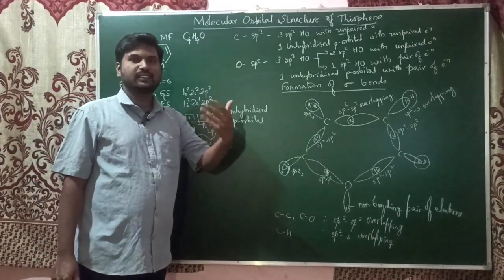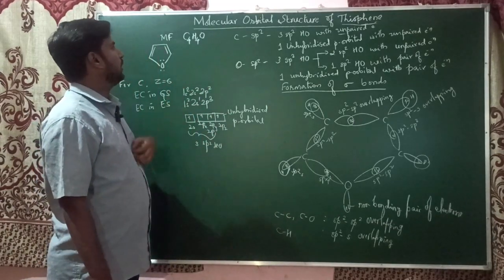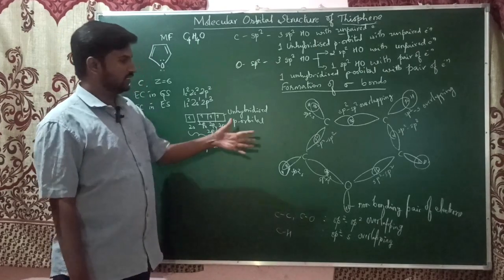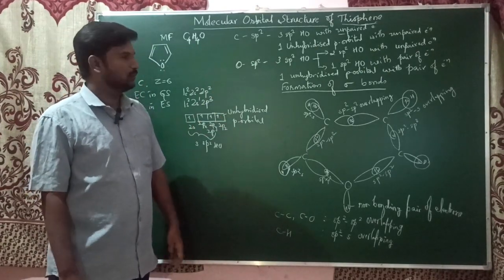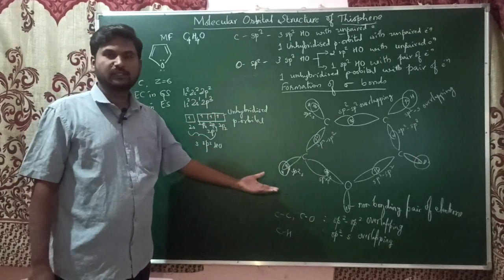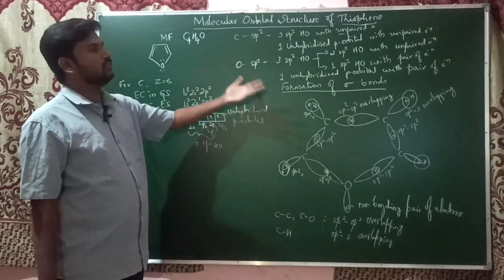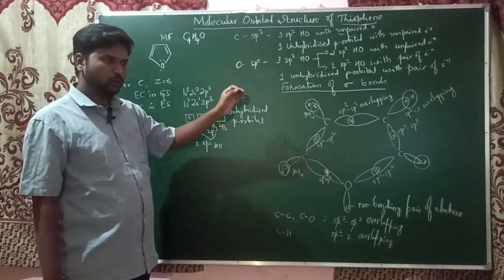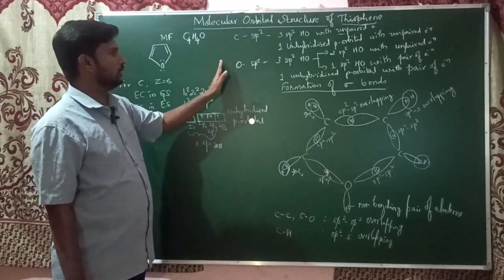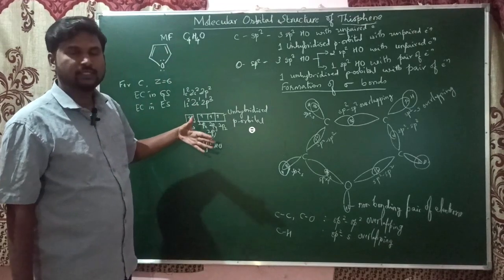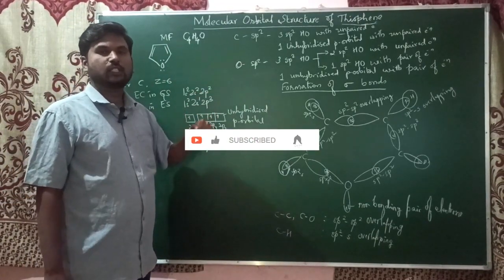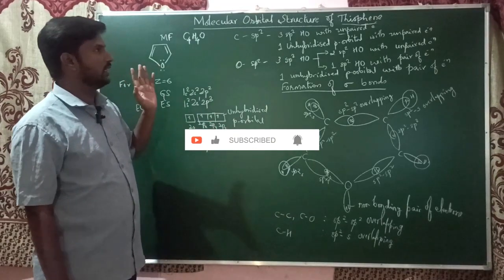Hi dear students. So now we'll discuss the molecular orbital structure of thiophene. You can see it is already written, but I'm rewriting it, because in the last class we saw the molecular orbital structure of furan. Both have almost the same structure and the same structural properties. That's why I am just rewriting on the structure of furan.